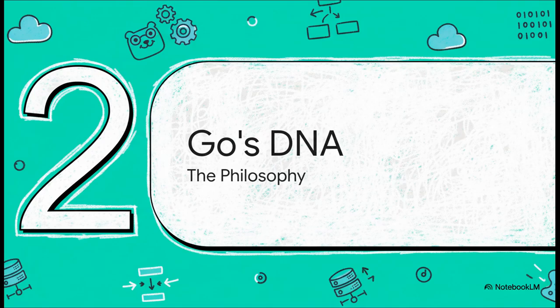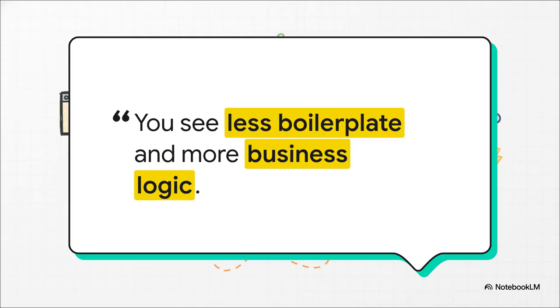Okay, now let's get into Go's DNA. We're talking about the philosophy behind it all, because this is really what sets it apart. I love this quote. It just nails it. Think about it. C-level performance and Python-level simplicity. That's the holy grail, right? You get the raw, close-to-the-metal speed of a language like C, but with the clean, easy-to-read style of something like Python. Go lives right in that sweet spot.